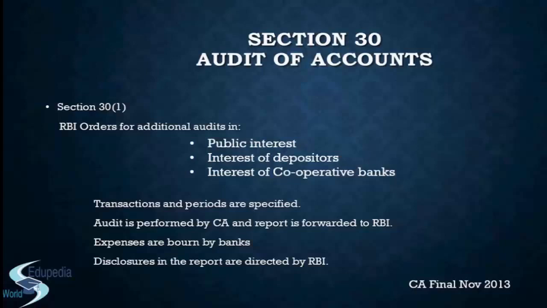Now when RBI has asked the bank to get an additional audit conducted, then there was a purpose behind it, in public interest, depositors' interest, or in the interest of the cooperative bank, whatever it be. So the bank needs to get an understanding and a fair view about what is going on in the company, right? So the auditor who is conducting the audit of the bank will have to make certain disclosures in the report before handing it over to the RBI, right?